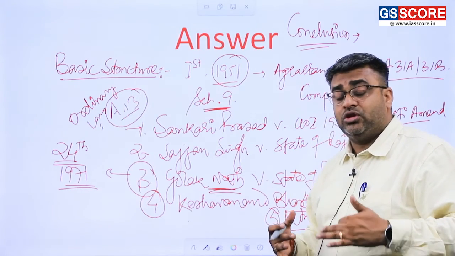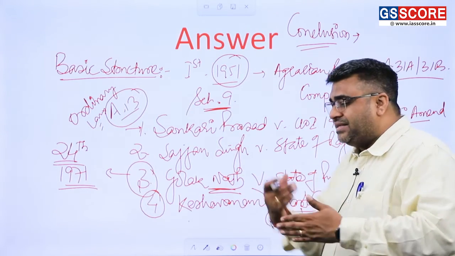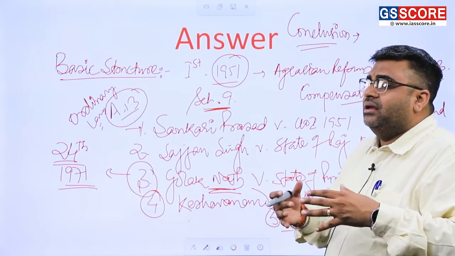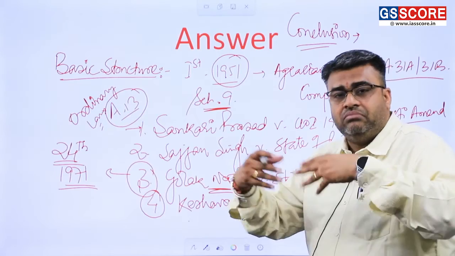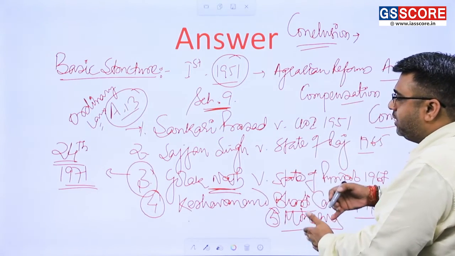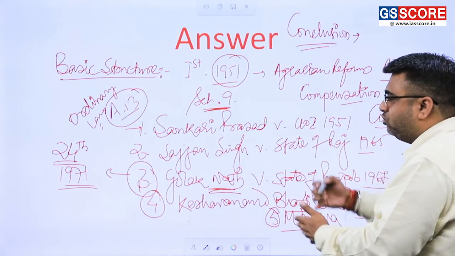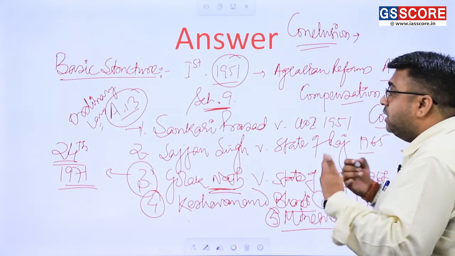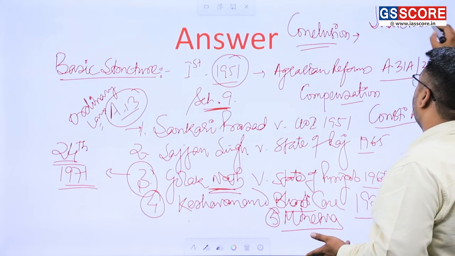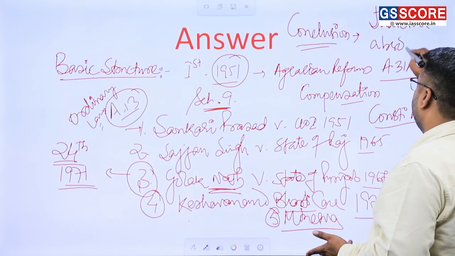It was held, but it was not defined. So with the passage of time, in various cases, the Supreme Court defined the basic structure from various angles. Somehow, this has become a case of judicial absolutism.